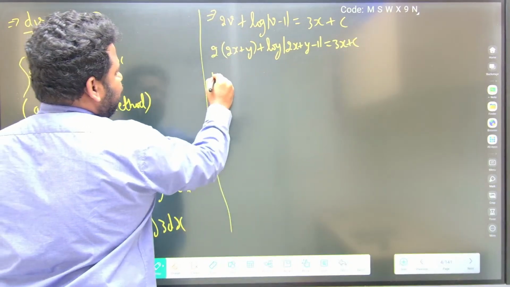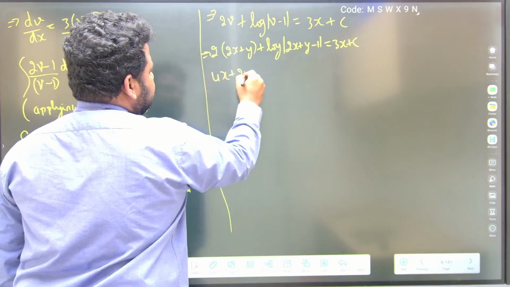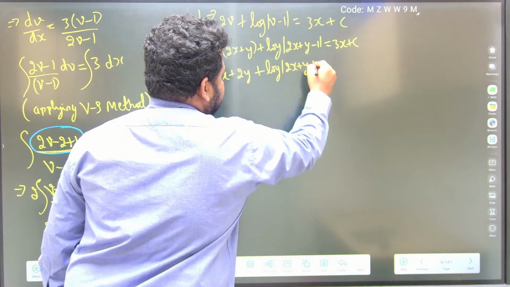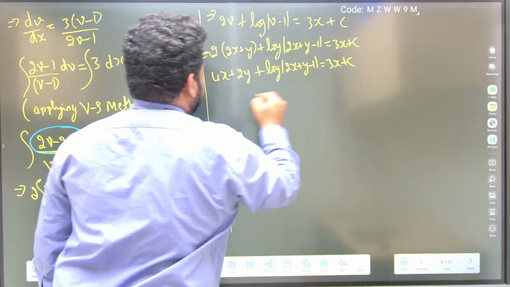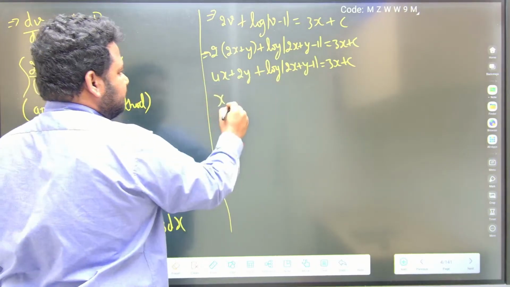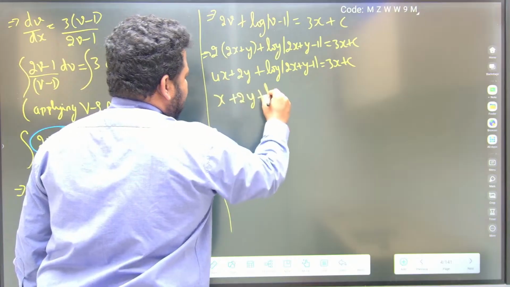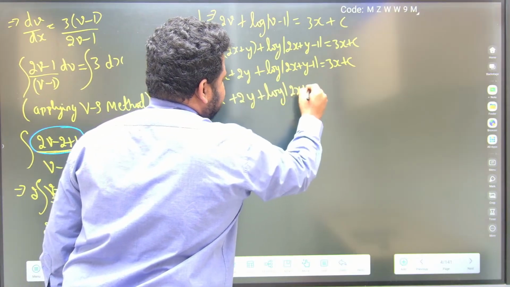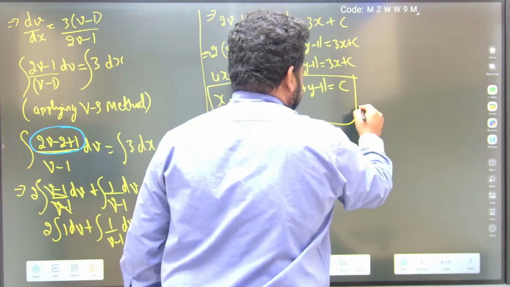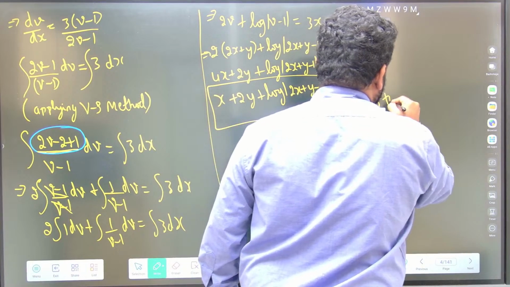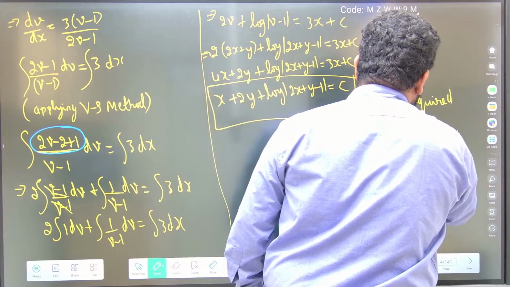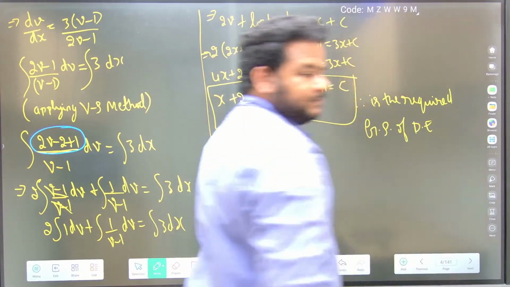Now 2 into 2 is 4x. This implies 4x plus 2y plus log of 2x plus y minus 1 is equal to 3x plus c. If I bring 4x minus 3x to this side, this will become just x. So x plus 2y plus log of mod 2x plus y minus 1 modulus is equal to c. This is the final answer to this question, the required general solution of the differential equation. You have to write the full form of the differential equation.